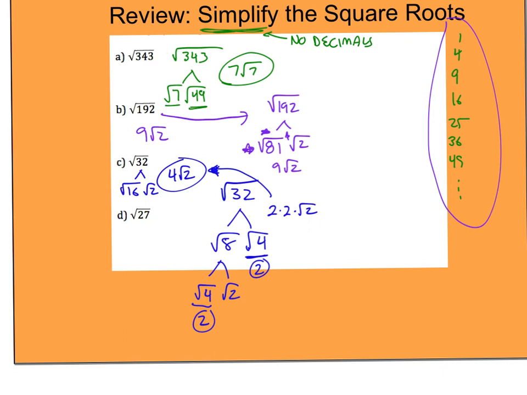Then finally, square root of 27, that splits into 9 and 3. And again, I might have to test a few just to see if it works. Take 27 divided by some things and see what happens. So that's just going to be 3 square root of 3. That's it. That's all I'm doing. Okay, so if the problem says simplify, you cannot give me a decimal answer. That's incorrect. Okay, that is not acceptable for what you've done.